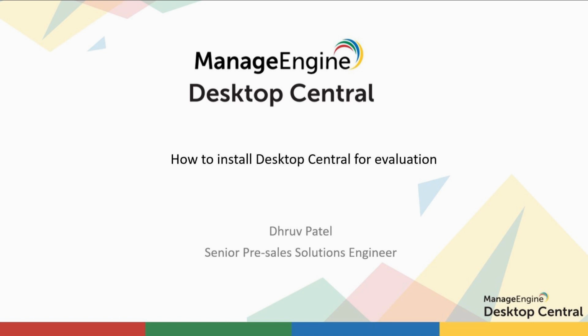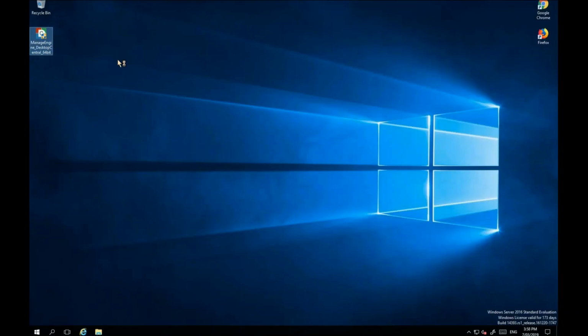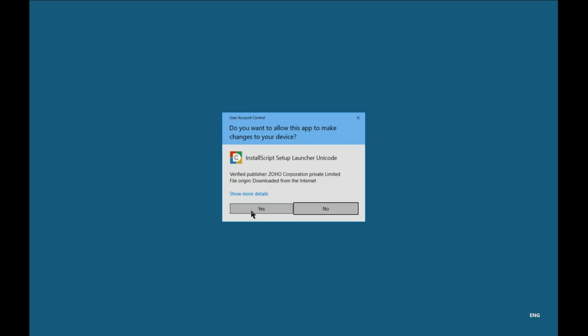I am Dhruv Patel and I'll be walking you through the step-by-step process of installation of Desktop Central for the evaluation. To install the software, you need a setup file, and this is the page from where you can download the setup file. I've already put the link for this page in the below section. Since I've already got the setup file on my desktop, I'll run it as an administrator.